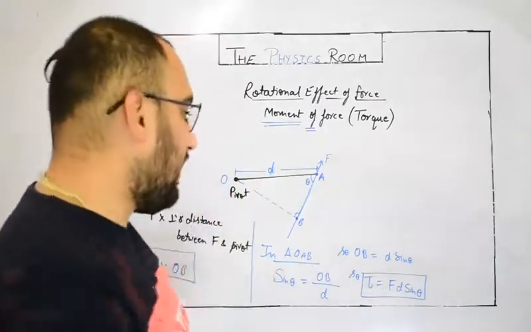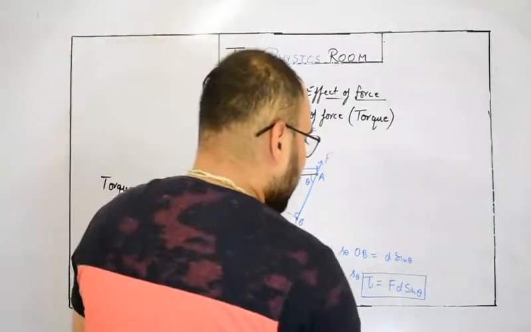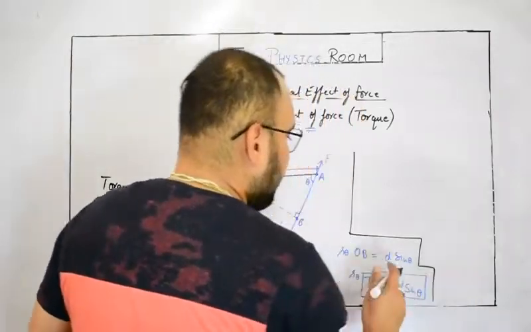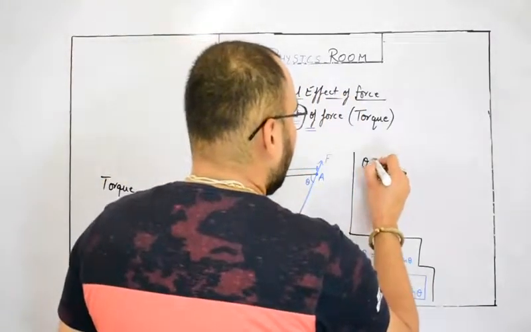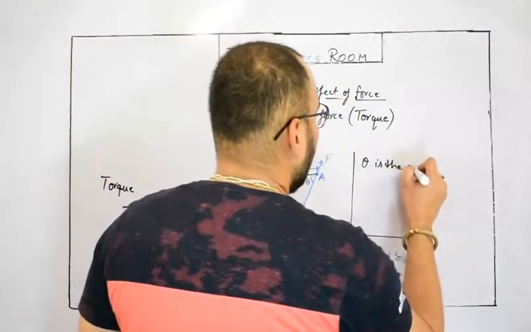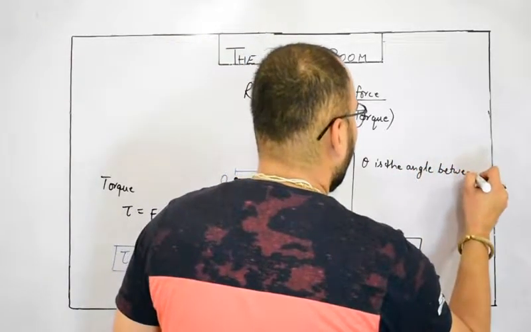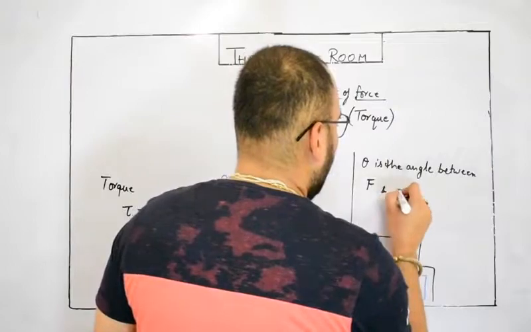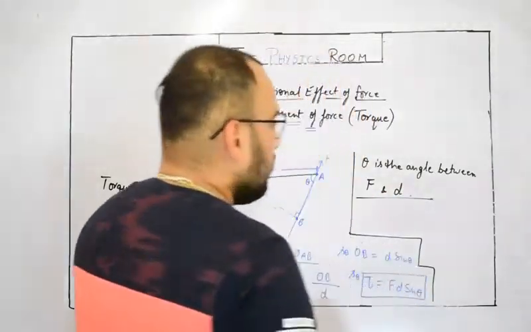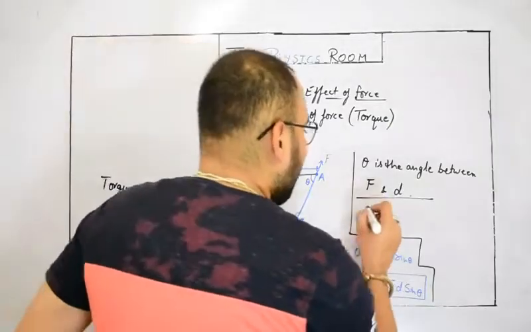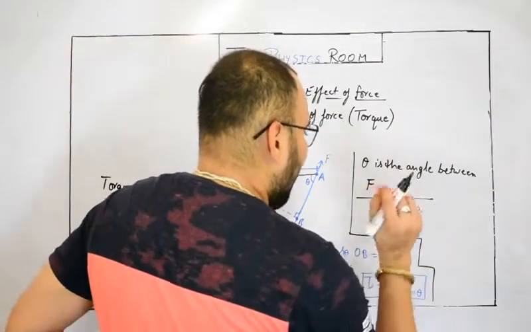By just changing the angle, you can change the value of torque. So the final formula of the torque is F d sin theta, where theta is the angle between force F and distance d. This is the universal formula. And for the perpendicular distance, if d is the perpendicular distance, then theta would be 90.